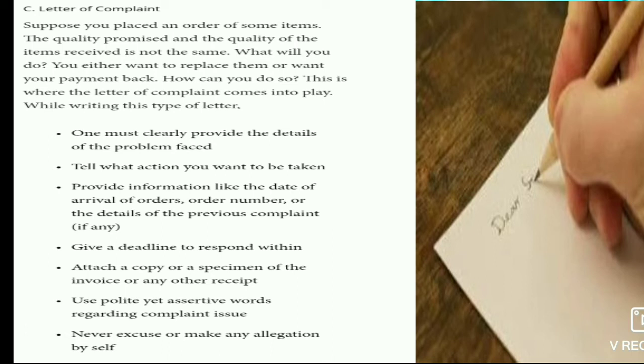While writing these types of letters, we have to just remember, first, one must clearly provide the details of the problem faced. Second, tell what action you want to be taken. Third, provide information like the date of the arrival of the order, order number, or the details of the previous complaint.